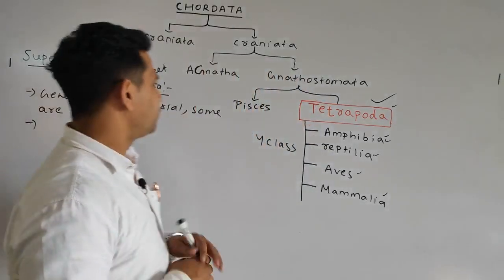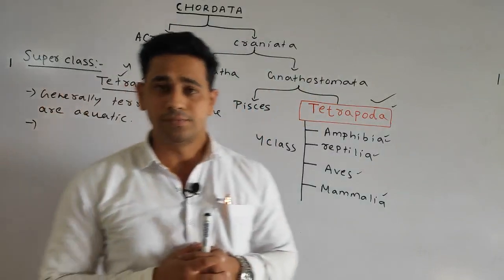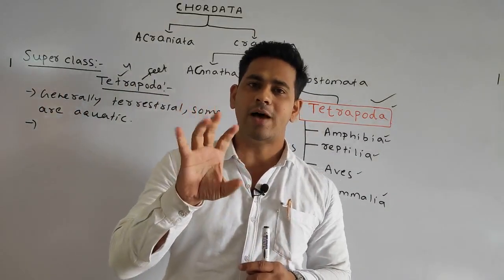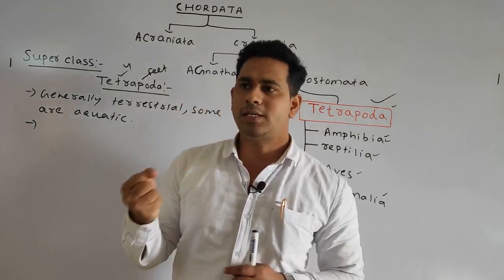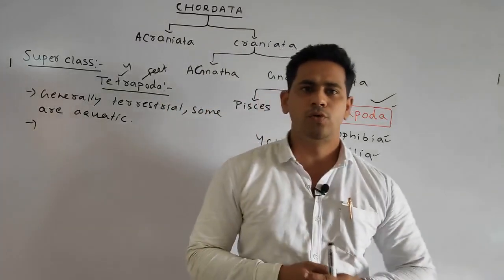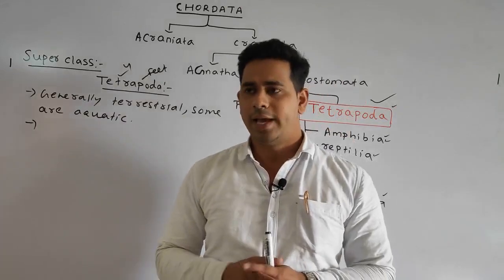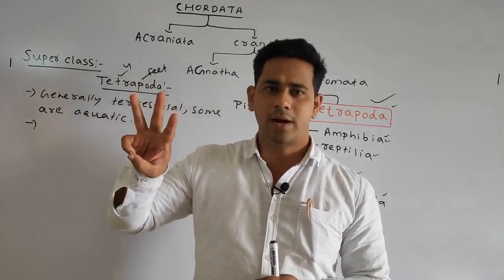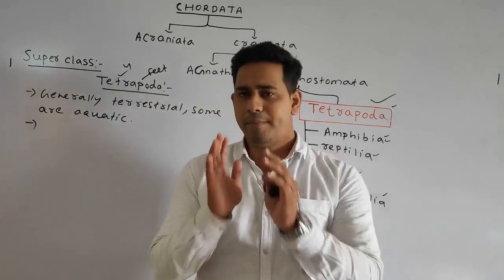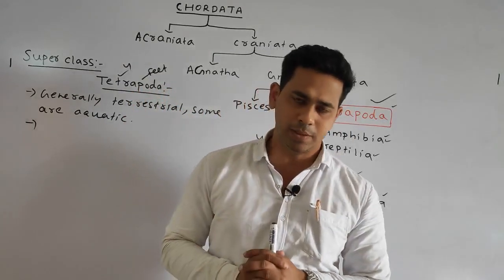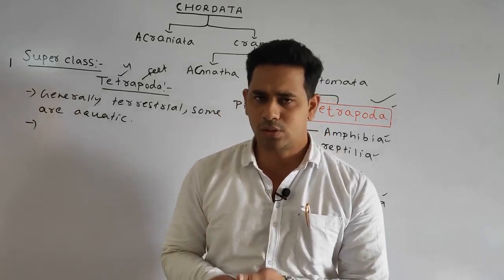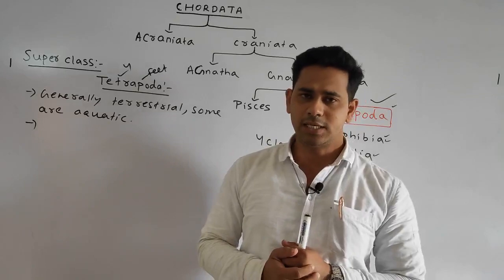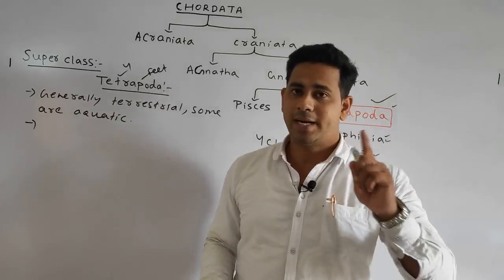Okay, so the paired appendages should be present with pentadactyl limbs, and pentadactyl means 5 fingers should be there. You can tell that in all the cases we don't find the pentadactyl, but in some cases the pentadactyl is reduced, and some are magnified. But in the maximum case, the pentadactyl is present, and obviously some exceptions are always there, but the characteristic is that it consists of pentadactyl limbs.